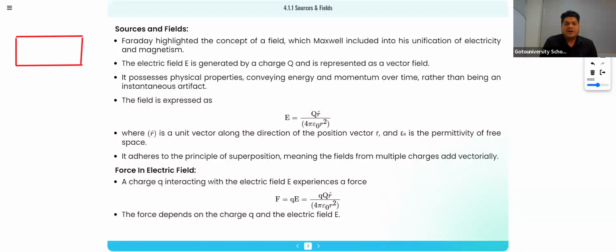This is the current carrying wire, connected to a battery and a key.